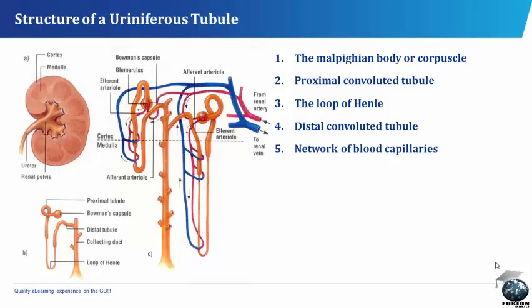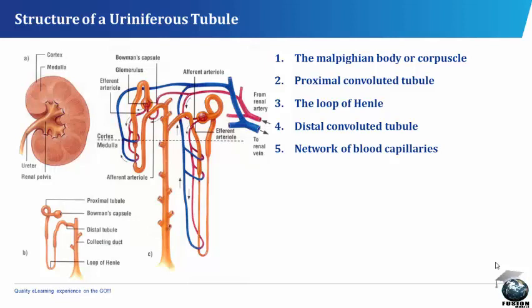The proximal convoluted tubule. This is a tubule leading from the Bowman's capsule. It is highly coiled or convoluted. Both the Bowman's capsule and this tubule are located in the cortex. The loop of Henle.